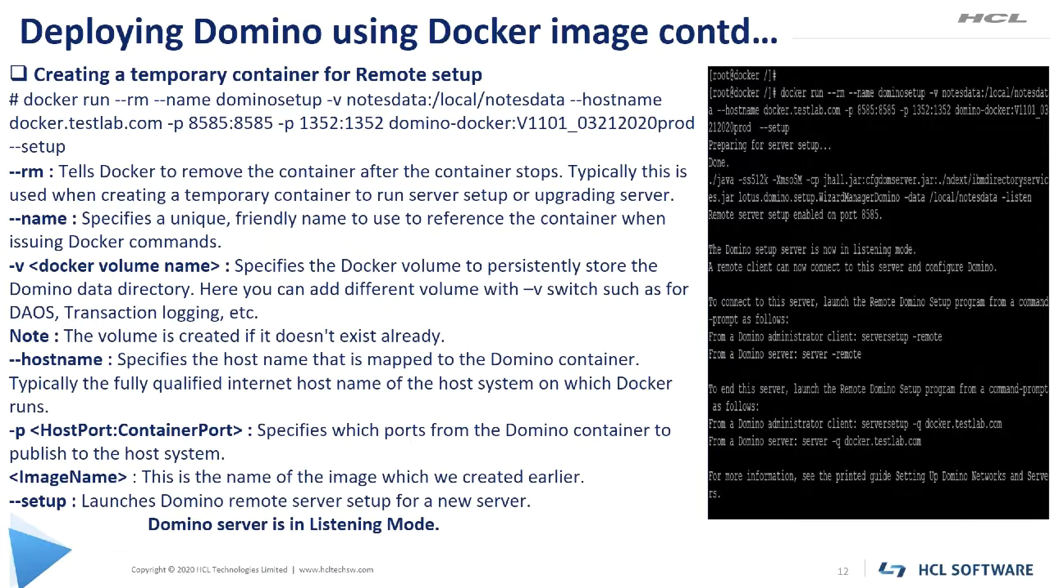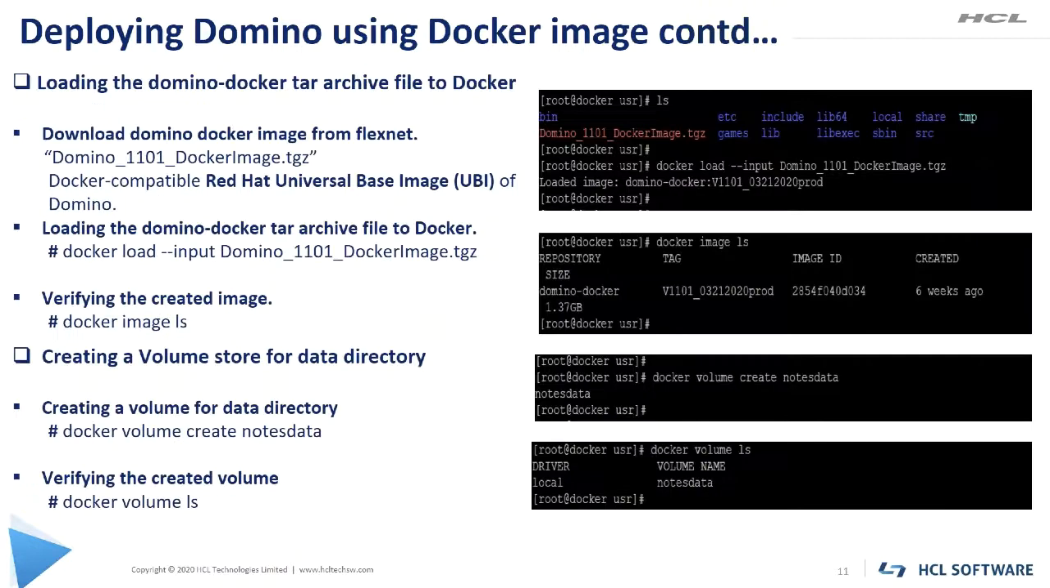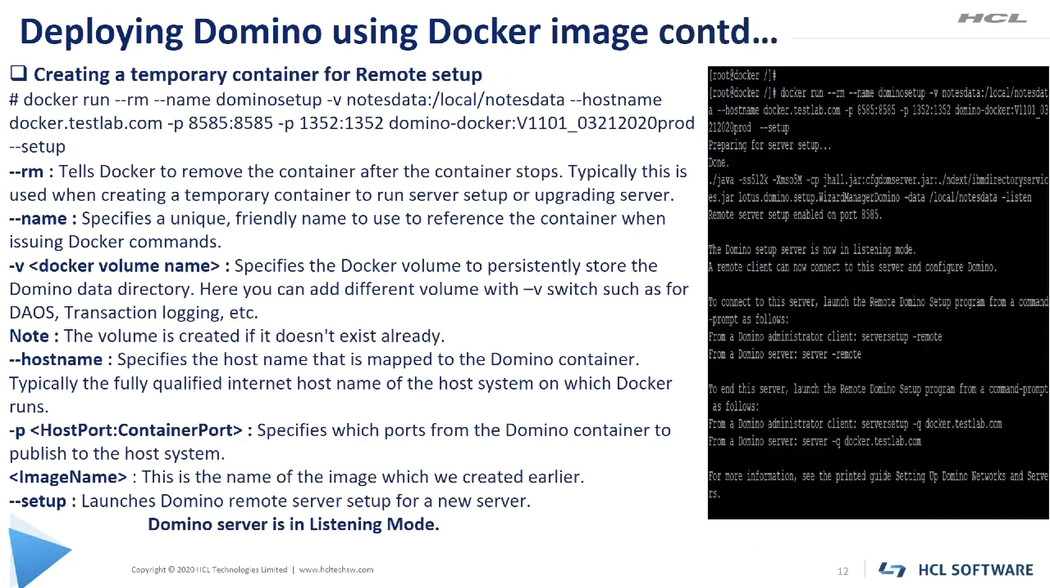Third step is to create a temporary container for remote Domino server setup program. The reason behind creating a temporary container is that after using this container, we no longer require it. So once this container is stopped, it will get removed from the system. If you have installed Domino on Linux environment, you are already aware of the remote Domino server setup. So on the screen, you can see the command for creating a temporary container.